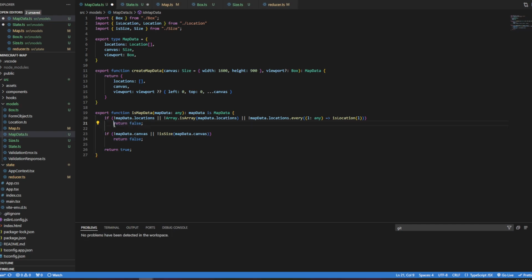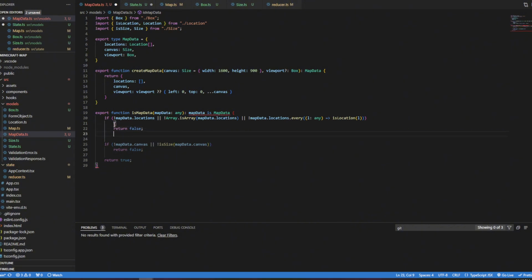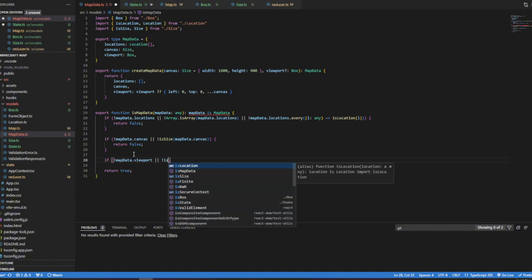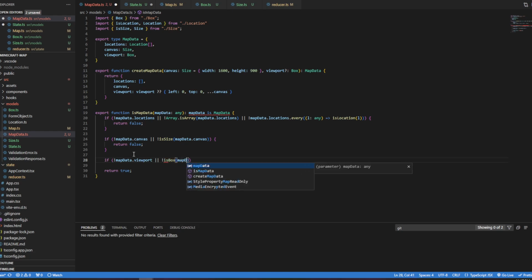Well, that's interesting. Usually I can wrap things with curly braces, but it didn't seem to want to do that that time. All right, well, I'll just do it the old-fashioned clunky way, like that. Okay, and so we do the same thing with the viewport. If not mapData dot viewport or not isBox mapData dot viewport, return false.